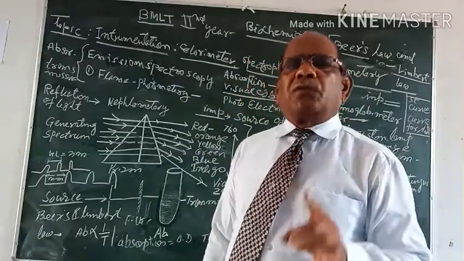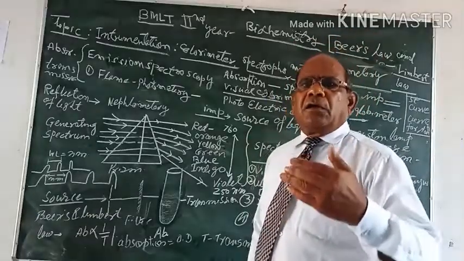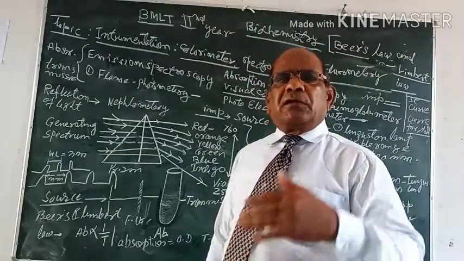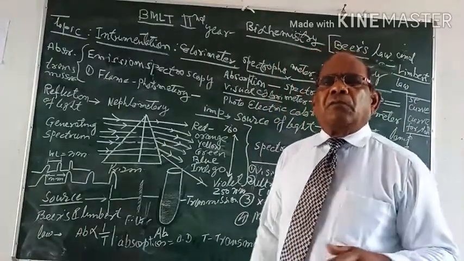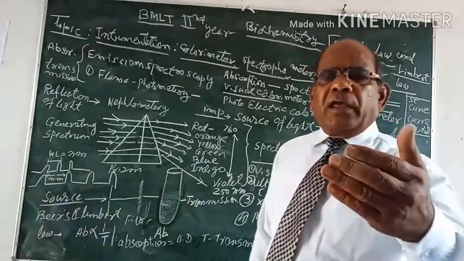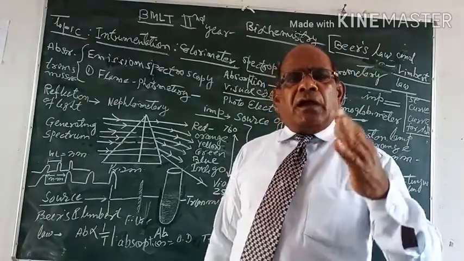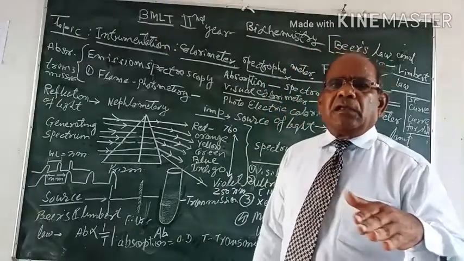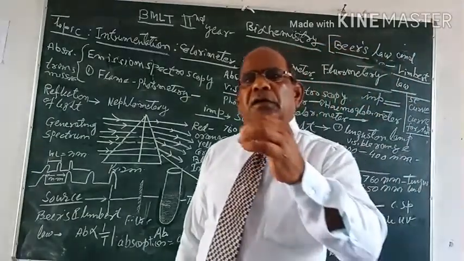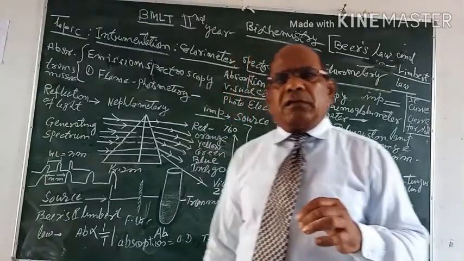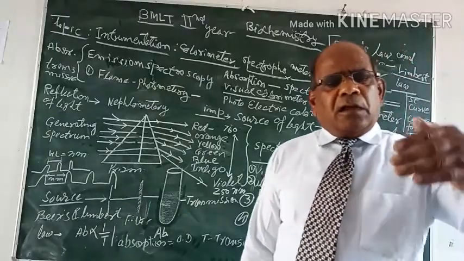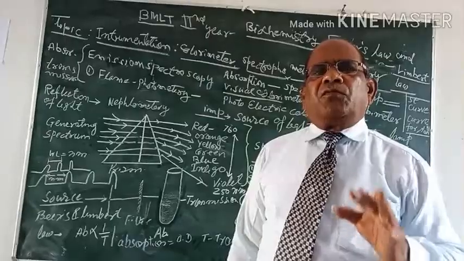So the first and foremost important principle is to select the suitable spectra for the estimation of the given substance in our biochemistry laboratory. For example, we are going to estimate blood sugar, and after processing in the laboratory, the end point gives a reddish color, and for this red color, we have to select for which spectra of light is strongly absorbed.